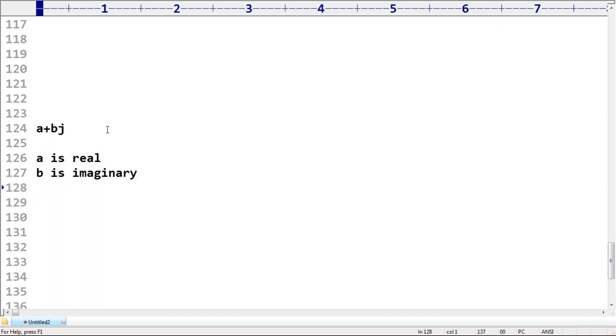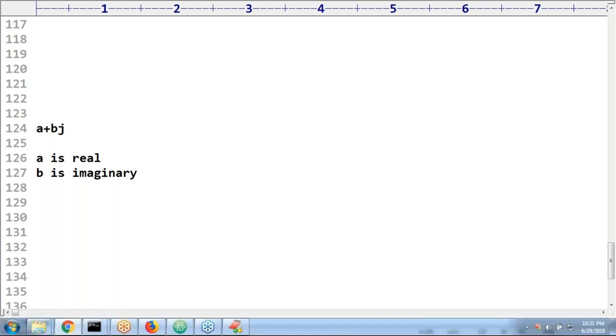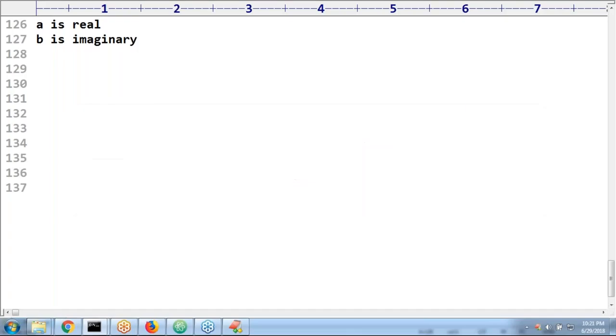But here there is one small doubt. In the real part, if we use an int value, then we can specify it in binary, octal, or hexadecimal, no problem at all. But the imaginary part should be specified only using decimal form. What is the meaning of that? Observe carefully.